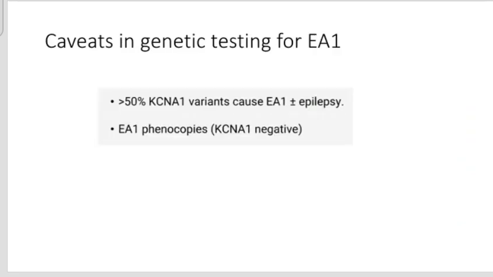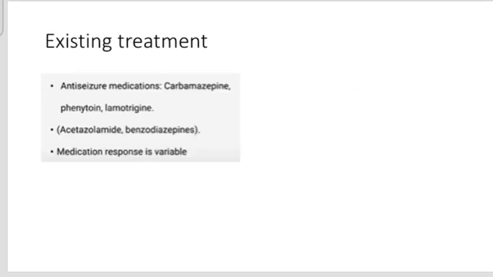And genetic testing in episodic ataxia type 1 can be problematic, because compared to the general population, people with episodic ataxia type 1 with a KCNA1 variant can have a higher tendency to develop epilepsy. So even though we diagnose a patient with episodic ataxia type 1, some episodes may actually be seizures. Another thing is that EA1 phenocopies can also exist. Existing treatment is mainly anti-seizure medication, carbamazepine, phenytoin and lamotrigine, but medication response can be variable.